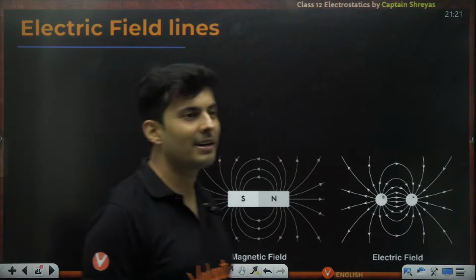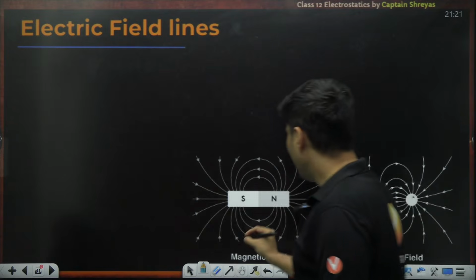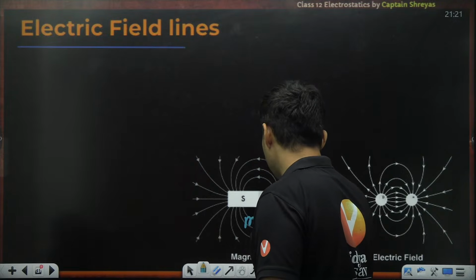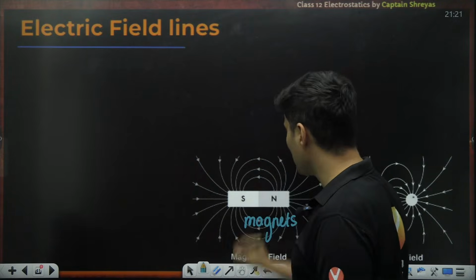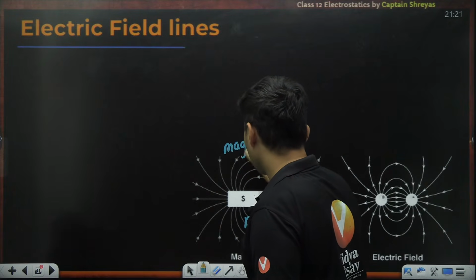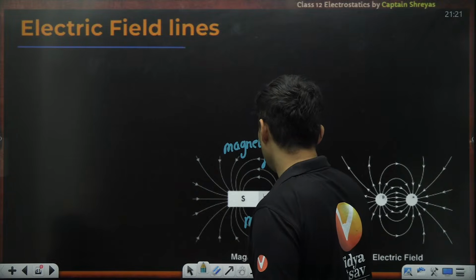The concept of electric field lines. We all know that magnets, you might have done this experiment in school, produce magnetic fields around them.